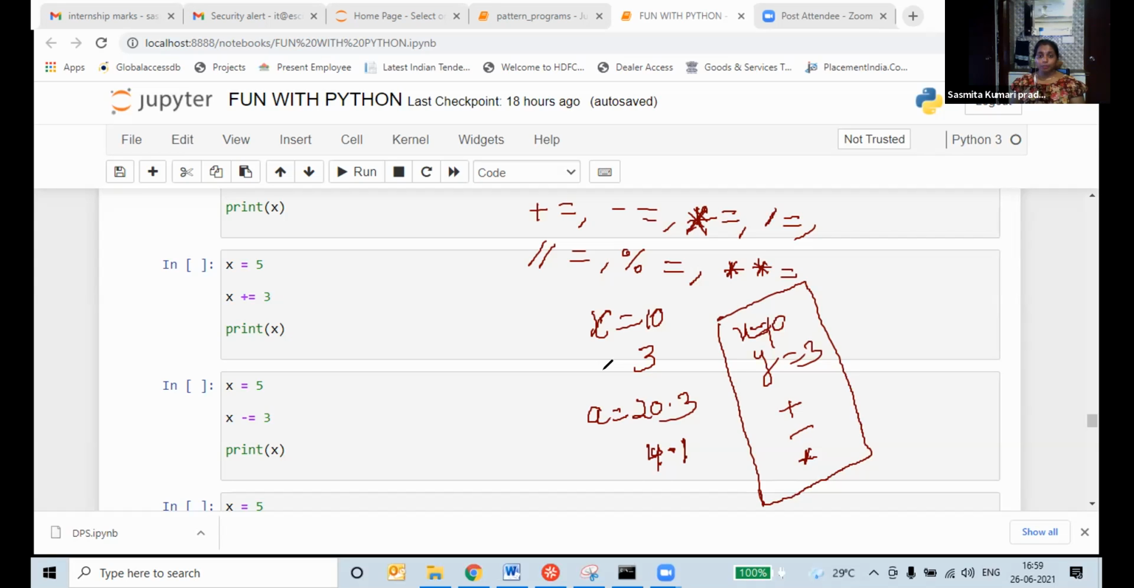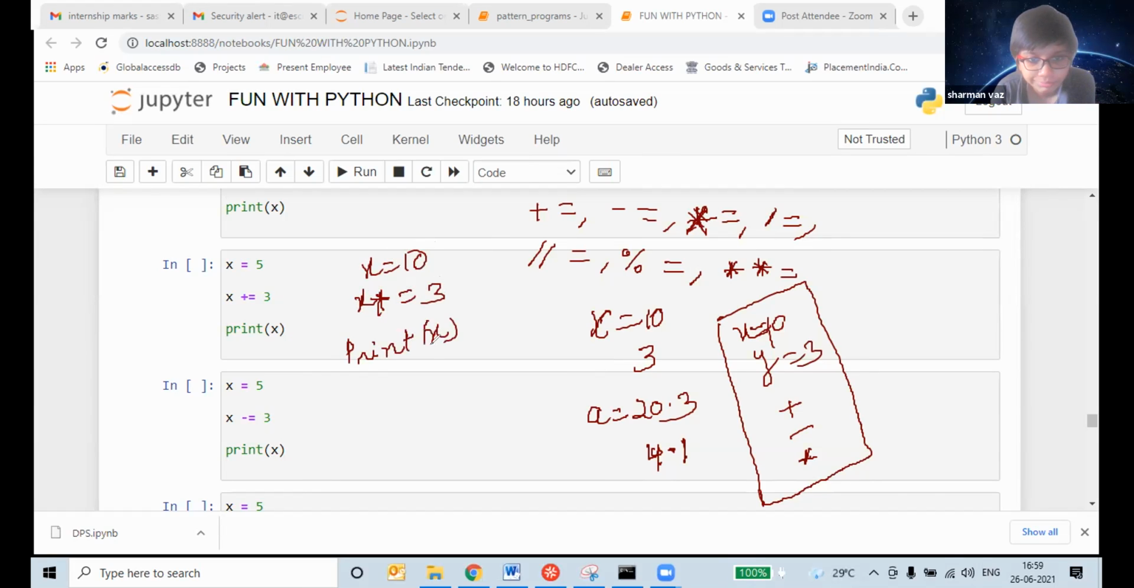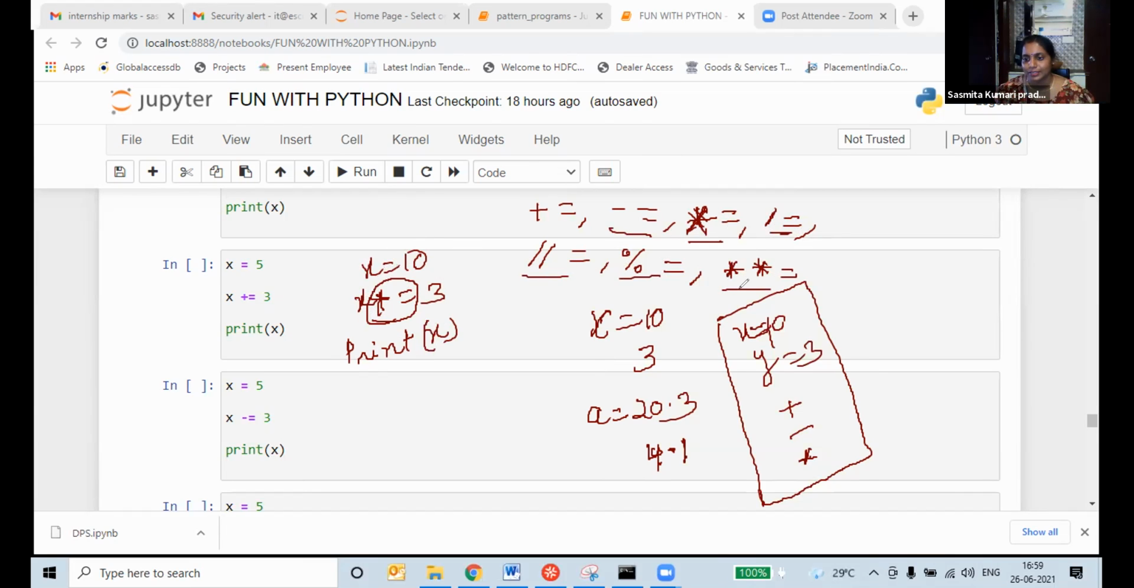What you did with the addition operator, see what I told you: x is equal to 10 and x plus is equal to 3, print x. Like this, in this place you have to use minus, multiplication, division, floor division, modulo, and power, and do these sums using this code, ma'am. Okay, got it? Any doubt? Any other doubt?